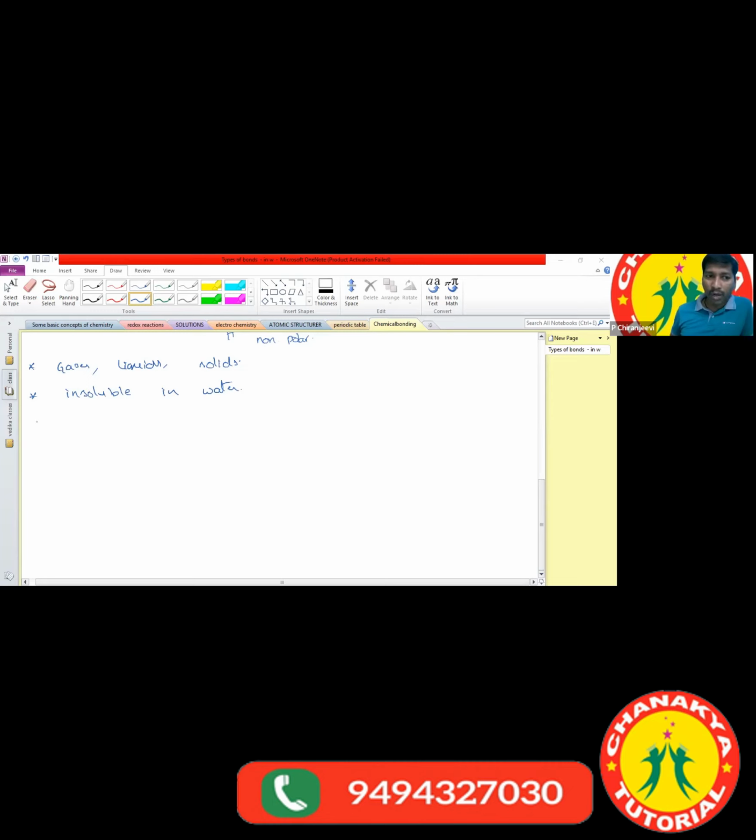But some covalent compounds are highly soluble in water. What are the examples? Glucose is a covalent compound, and urea is also a covalent compound. Glucose and urea are both covalent compounds, but both are soluble in water.